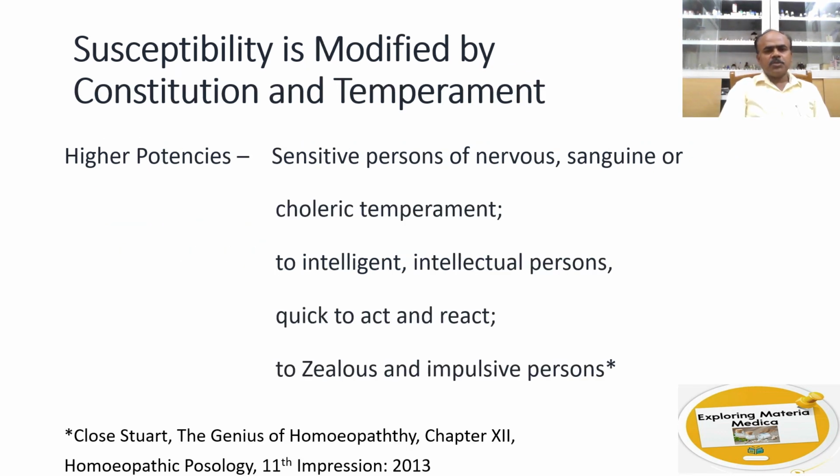So susceptibility is also modified by constitution and temperament. Let us know who are the people who need high potencies. After taking the case, if we find that they are sensitive, nervous, with sanguine or choleric temperament, intelligent and intellectual persons, people who are quick to react and act, and zealous and impulsive persons, we need higher potencies.